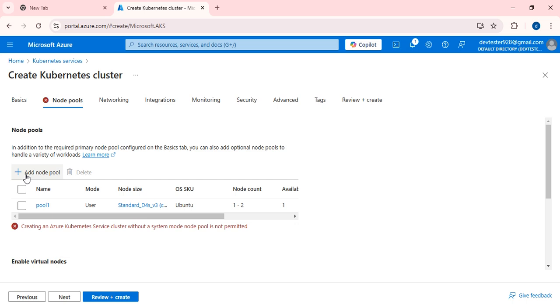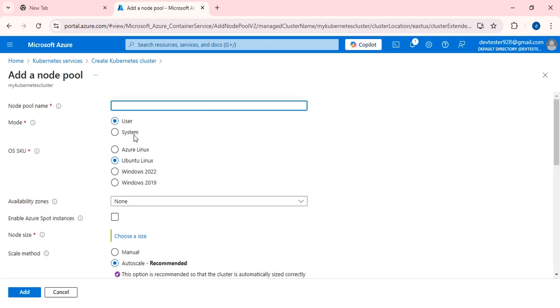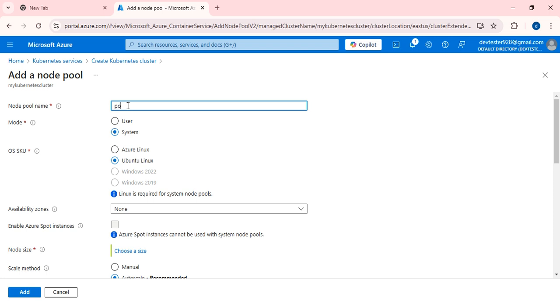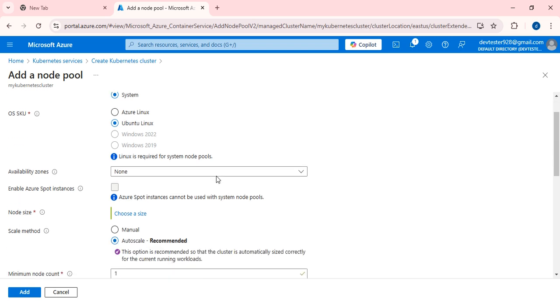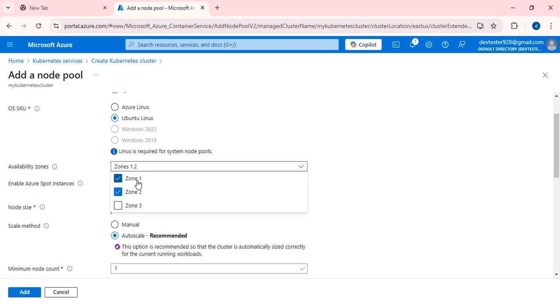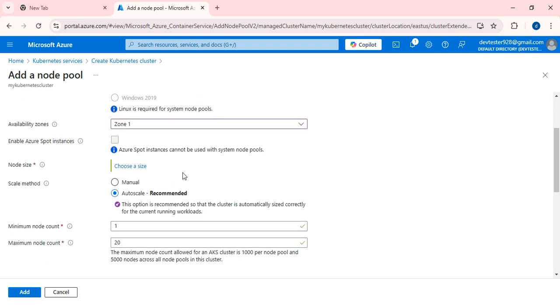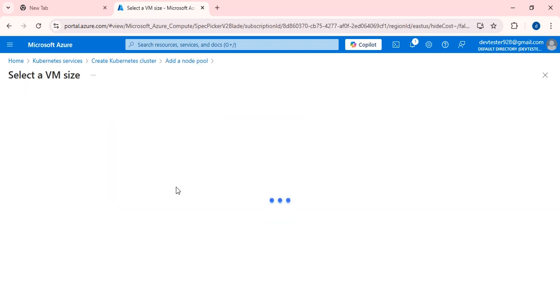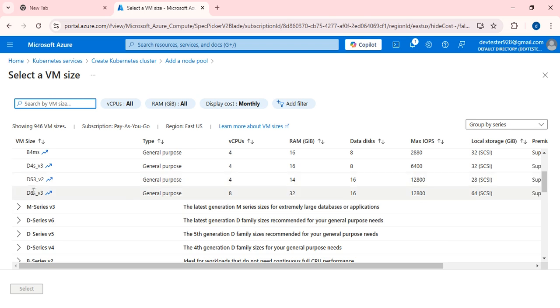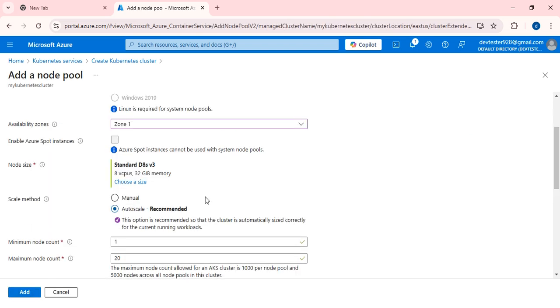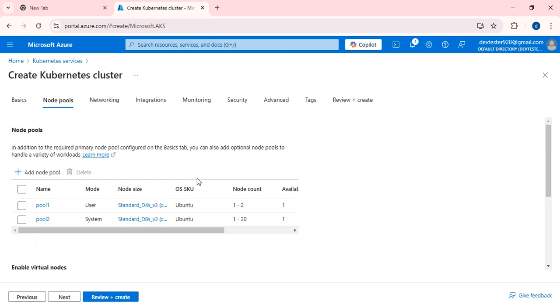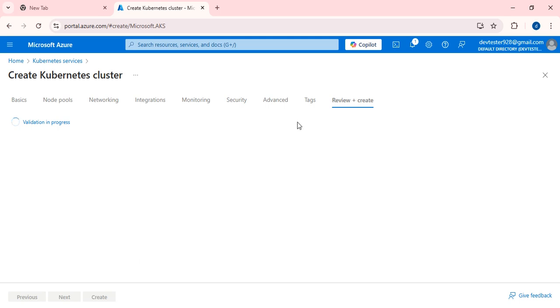I think I'm going to create one more node pool, Pool 2. Let me check whether it will work out or not. Okay, fine, without disturbing anything, I am going to select the V3 size, then select add. Review plus create. I am going to select pool 1 and review plus create.